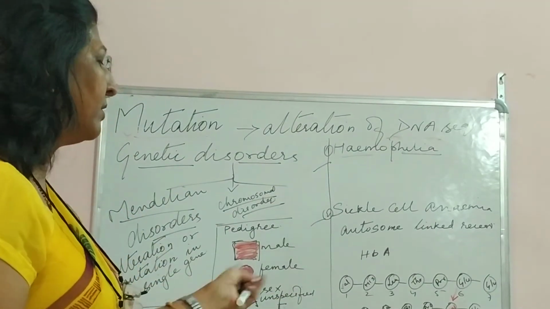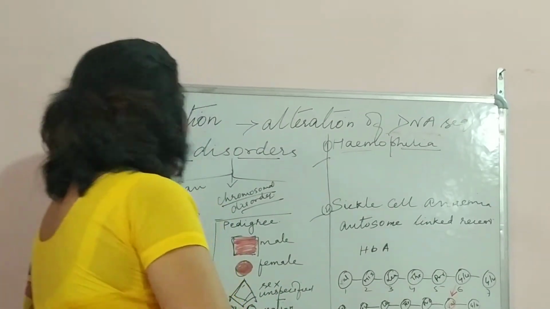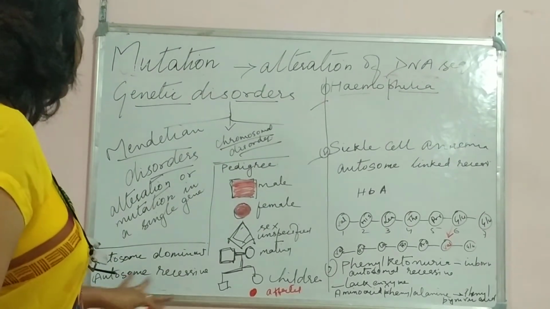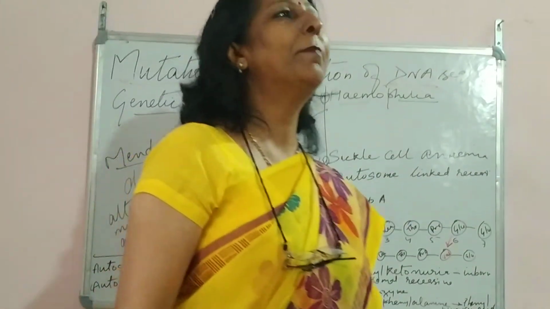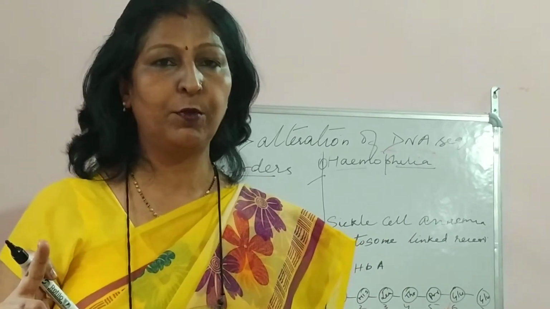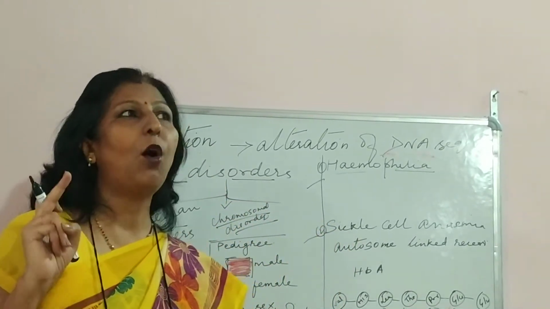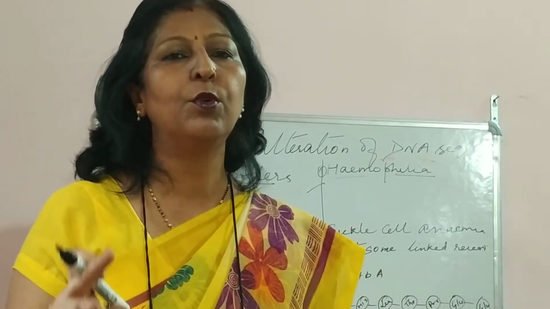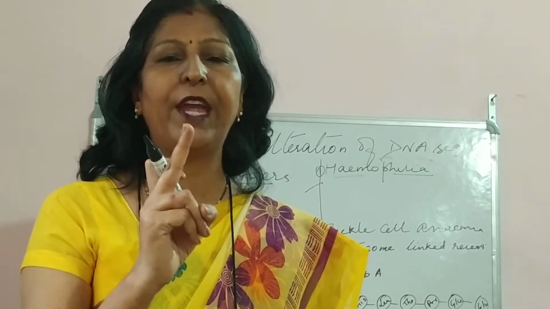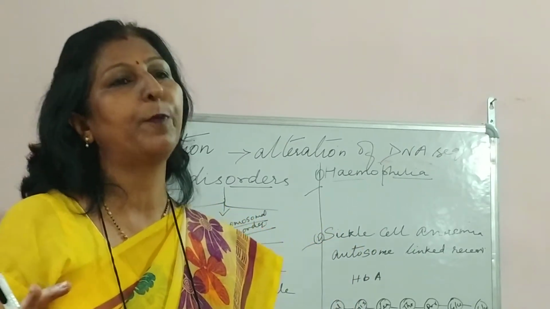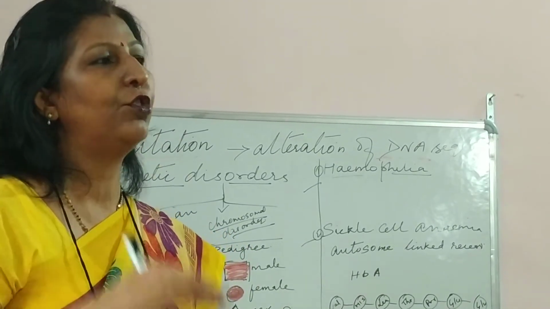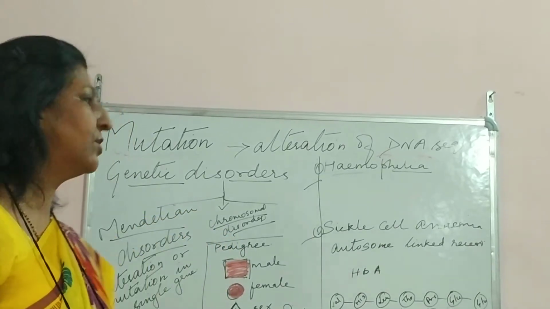So Mendelian disorders, how are we going to do that? Before we go off to Mendelian disorders, I want to come over here: autosomal dominant and autosomal recessive. Now children, if you remember, I told you that we have 22 autosomal chromosomes and 1 sex chromosome. Autosomal chromosomes are those which are responsible for all the different factors in our body, while the sex chromosome pair is responsible for the determination of the sex of the particular organism. Whether the child is going to be a male or a female is determined by it.